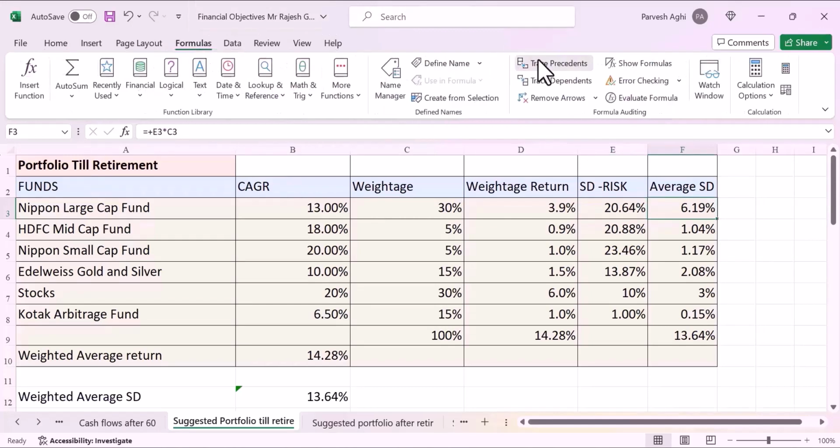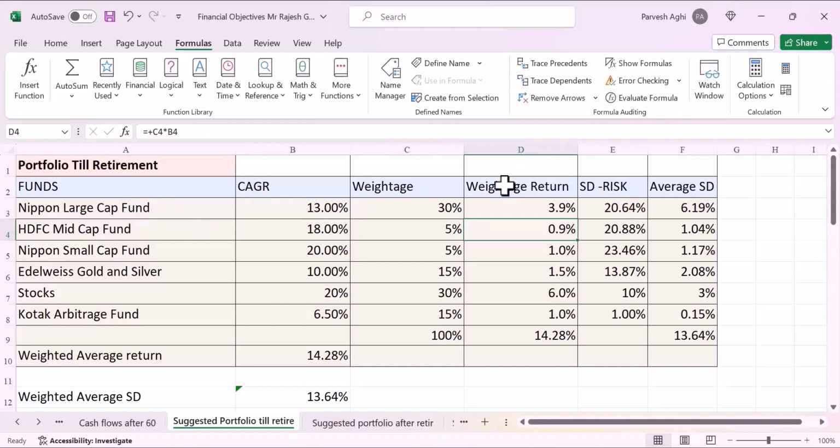If you take the formula, it is basically 30% of the total risk, and the weighted average return is again calculated by taking 30% of the 13% which this fund is giving. Similarly, the second fund he is going to choose is SDFC Mid Cap, which is a little riskier fund, giving 18% return over a long-term period, and the weightage will be only 5%.